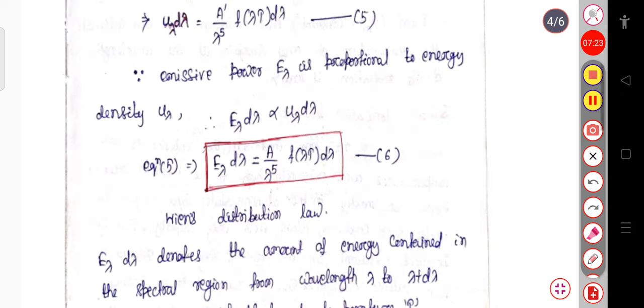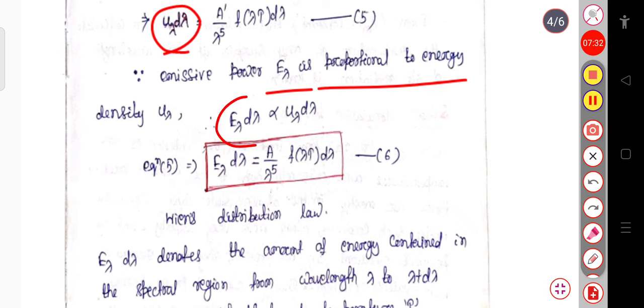The emissive power E lambda is proportional to the energy density u lambda. So in place of u lambda d lambda, we can write E lambda d lambda, so E lambda d lambda equals A by lambda to the power 5 function of lambda T into d lambda. This is known as Wien's distribution law.